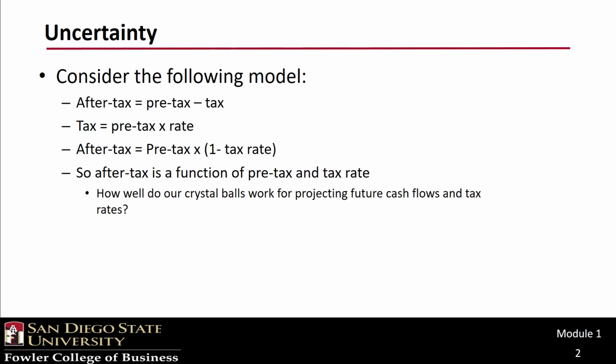So here is our model. Pre-tax cash flows minus taxes are after-tax cash flows. And we know that we can restate this as after-tax equals pre-tax times 1 minus the tax rate. As we know, this means that after-tax cash flows are a function of pre-tax cash flows and the tax rate. When we use this for forecasting purposes, we have to predict both future cash flows and the future tax rate.